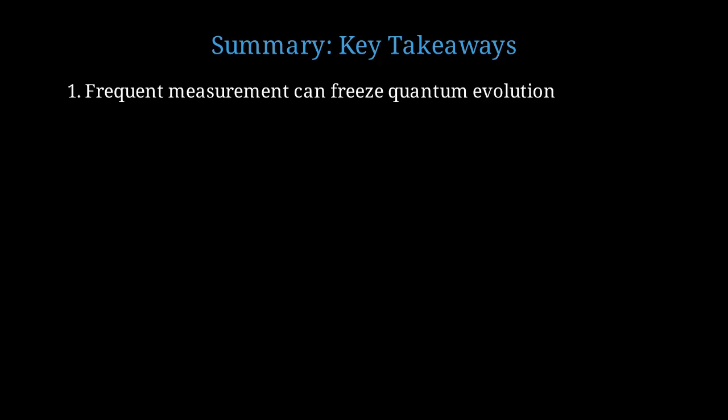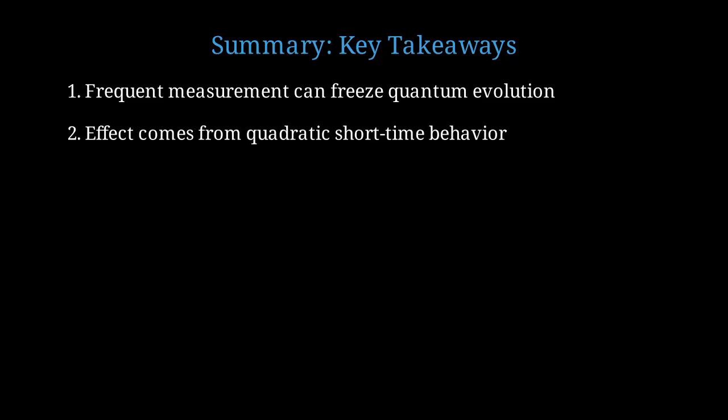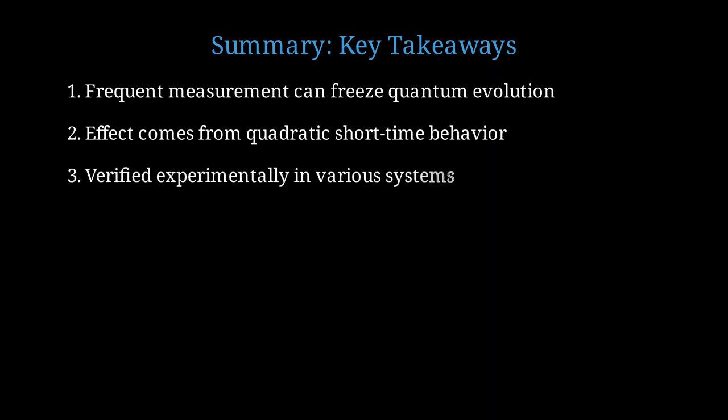Let's summarize the key points about the Quantum Zeno Paradox. First, frequent quantum measurements can effectively freeze a system's evolution, preventing transitions between quantum states. Second, the effect arises because transition probability grows quadratically with time for short intervals. Third, the Zeno effect has been experimentally verified in various quantum systems, including trapped ions and superconducting qubits, confirming its reality and importance in quantum mechanics.